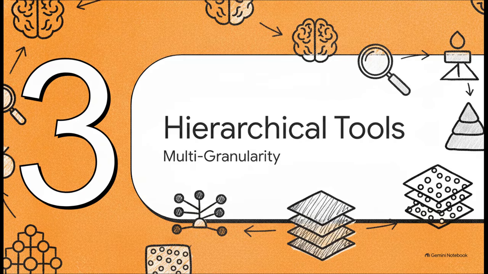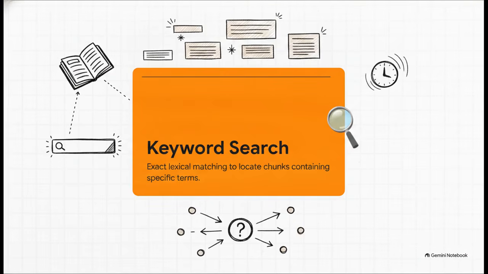So let's look at those tools in part 3, hierarchical tools and multi-granularity. The very first tool in the agent's tool belt is keyword search. This is basically your exact title lookup. It retrieves abbreviated snippets where specific keywords appear. And what's cool is the researchers explicitly avoided heavy pre-indexing here.